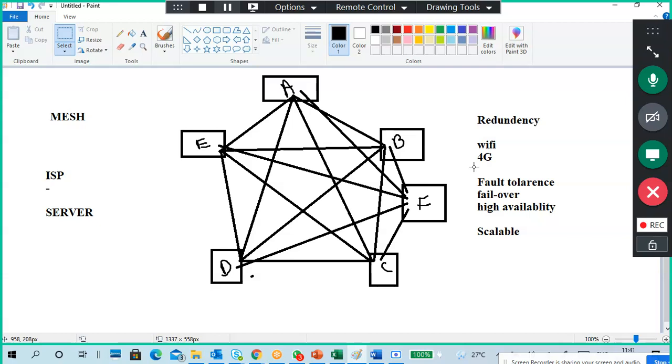If the server is down, the website won't work, right? Web server down, website won't work. I, the client, ask: why is my website not working? And you say, sir, the web server is down, we'll inform you when it works, please check after 5 minutes. Can you tell like that?